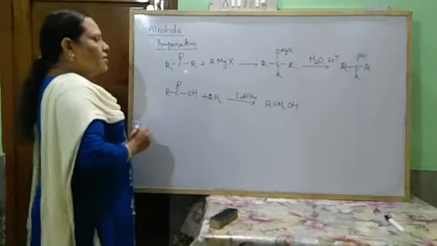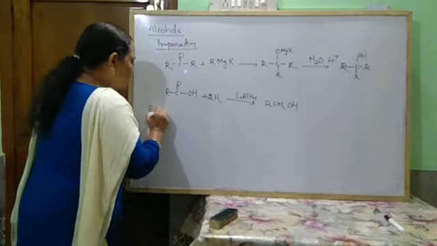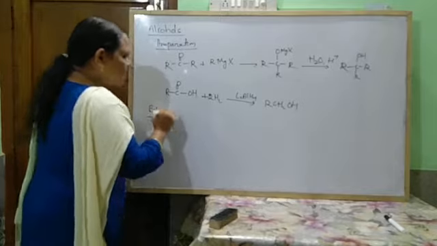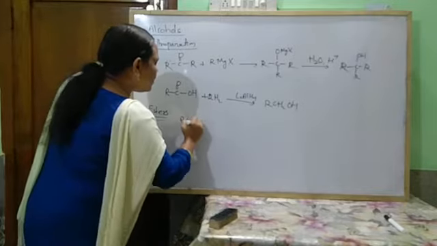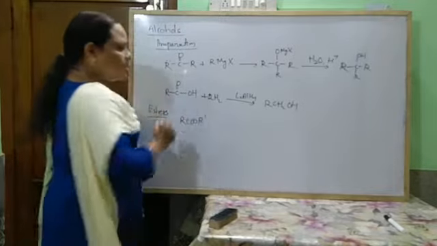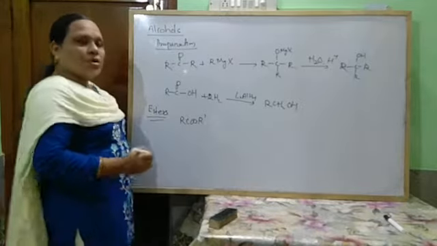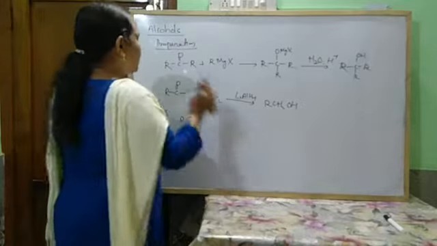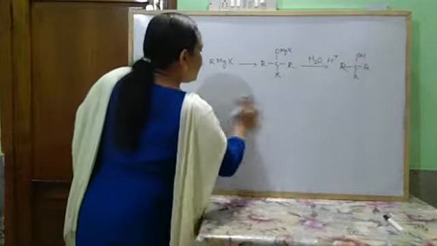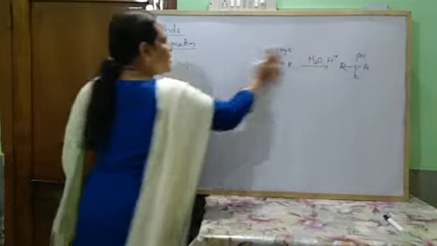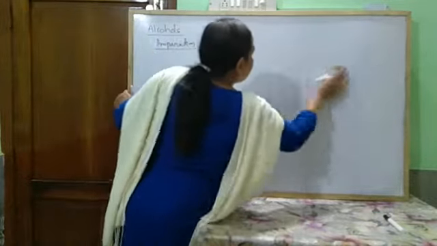Similarly, this alcohol can also be prepared from esters. So the ester formula you know, RCOOR', and when ester undergoes hydrolysis, two types of hydrolysis are there: one is acidic hydrolysis, another alkaline hydrolysis.